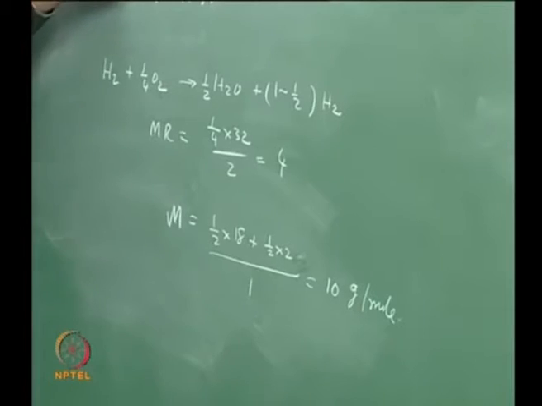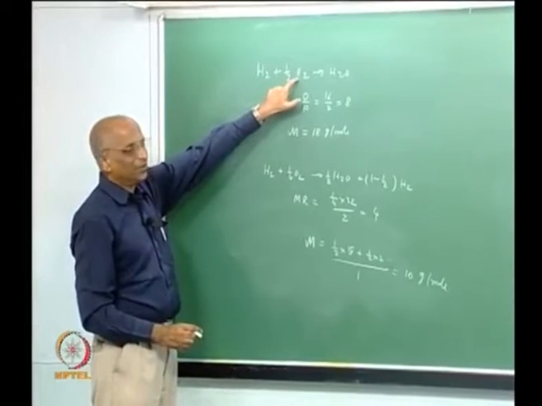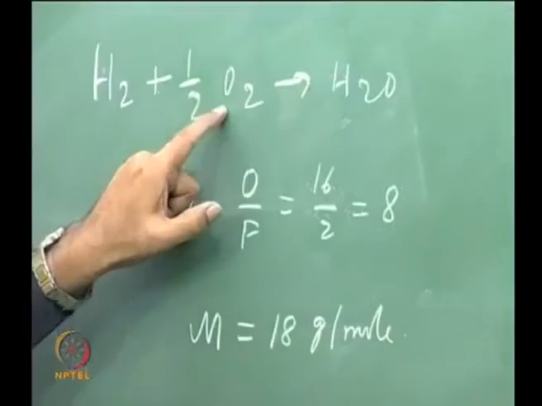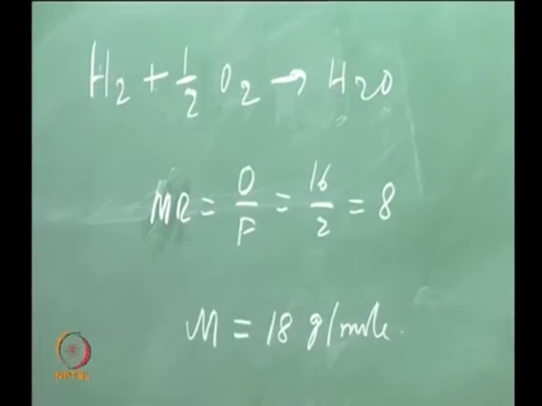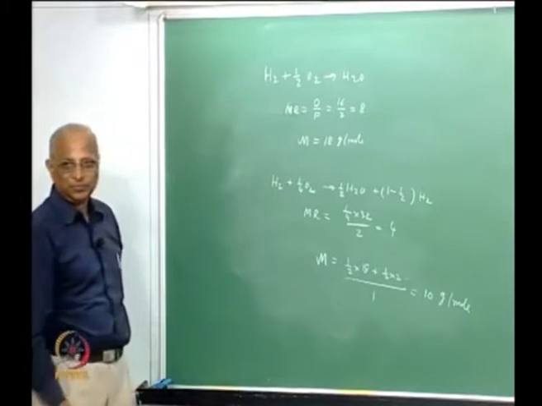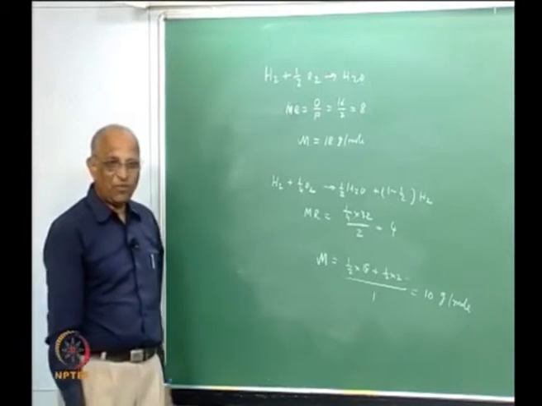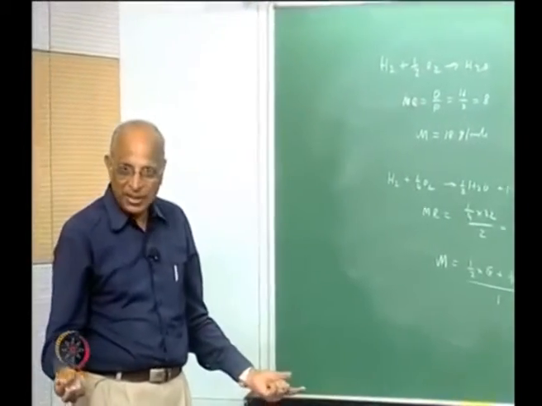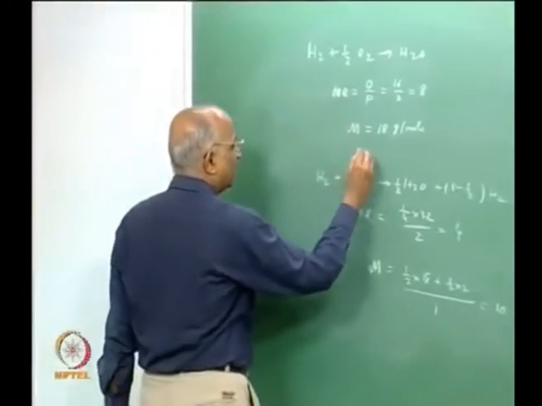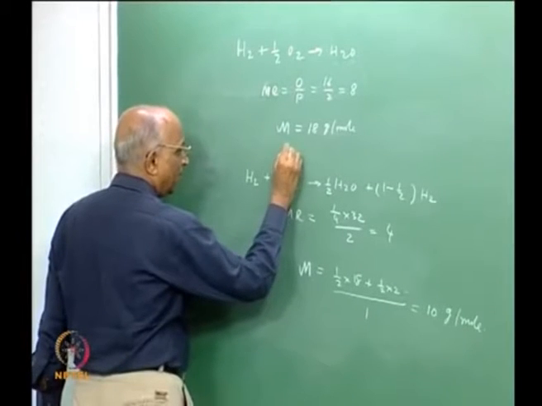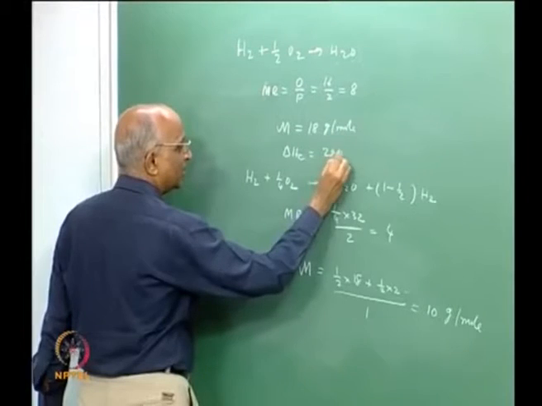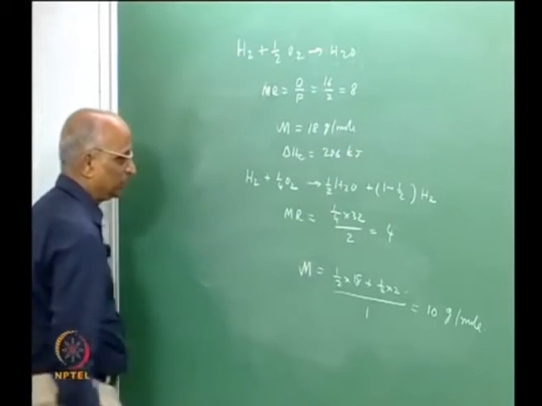What is the energy liberated in this reaction if it was stoichiometric? Let us put that number down also. What is the heat of formation of water? Let us go back, 286. Therefore, the heat of reaction in this case is 286 kilojoules.